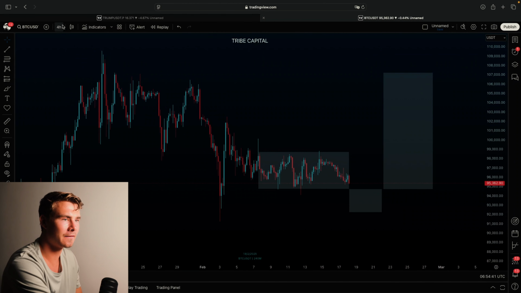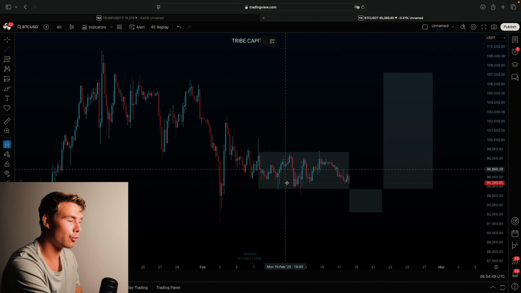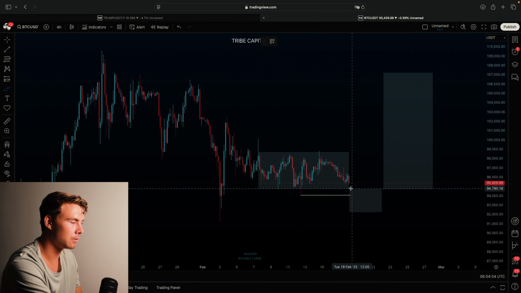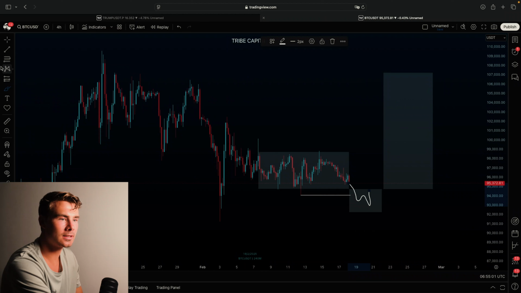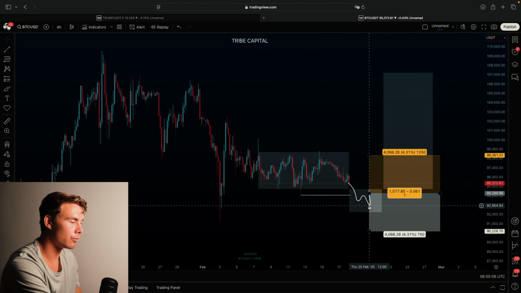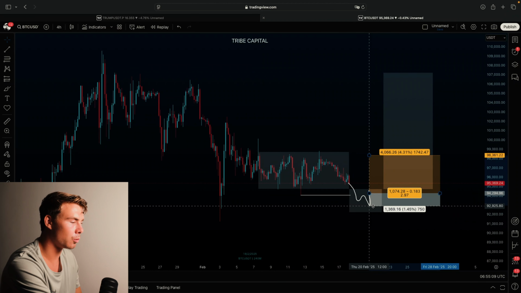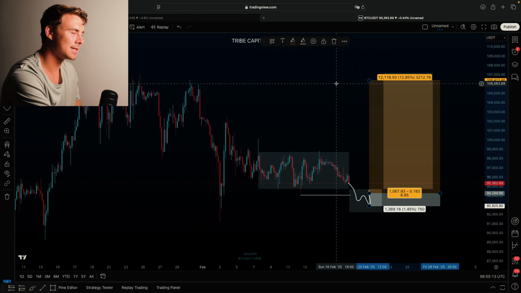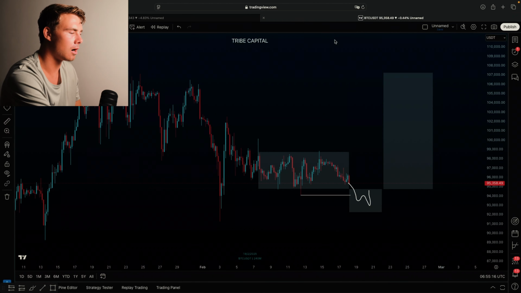I'm looking to trade this in a very simple way. There's two options. The first option is that you are going to await for price to take out the liquidity right over here. After taking out the liquidity, we're once again looking for that high probability reversal structure. So we form a low, a lower high, a lower low, and then a higher high. If we get a trigger like this, you can tighten the stop loss of the current swing long position over here to the low right over here. You can add another long position with the same new invalidation, targeting that major draw liquidity. Now this setup is slightly more risky but offers a very high RR, as you guys can see.